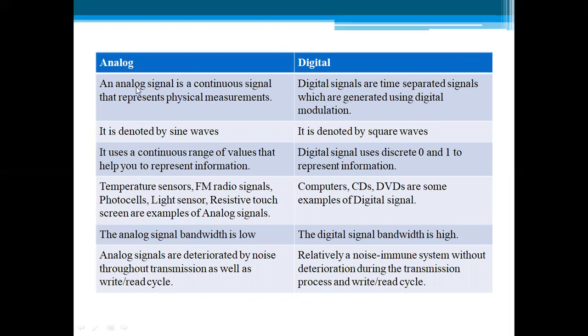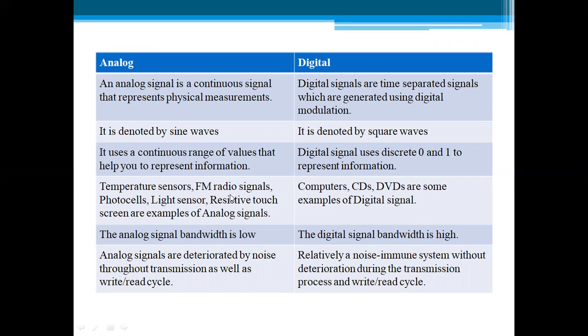So the first is, analog signal is a continuous signal that represents a physical measurement. Digital signals are time separated signals which are generated using digital modulations. Analog is denoted by a sine wave. Digital is denoted by a square wave. Analog uses a continuous range of values that help you to represent information. Digital signal uses discrete 0 and 1 to represent the information.